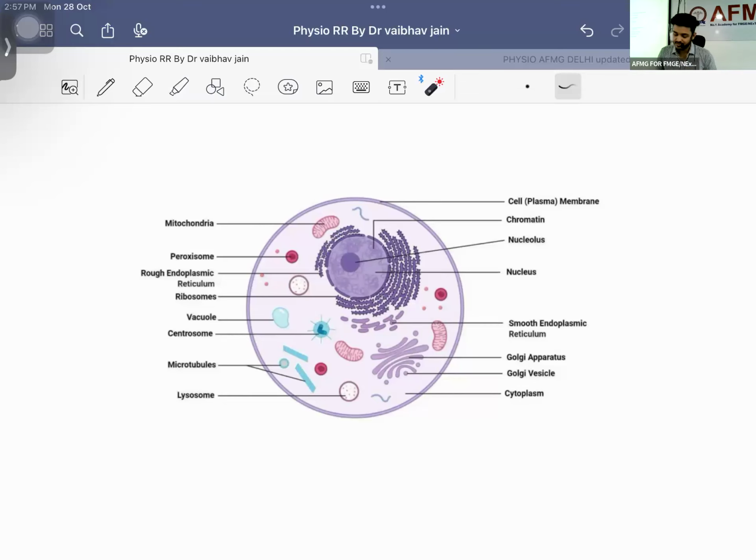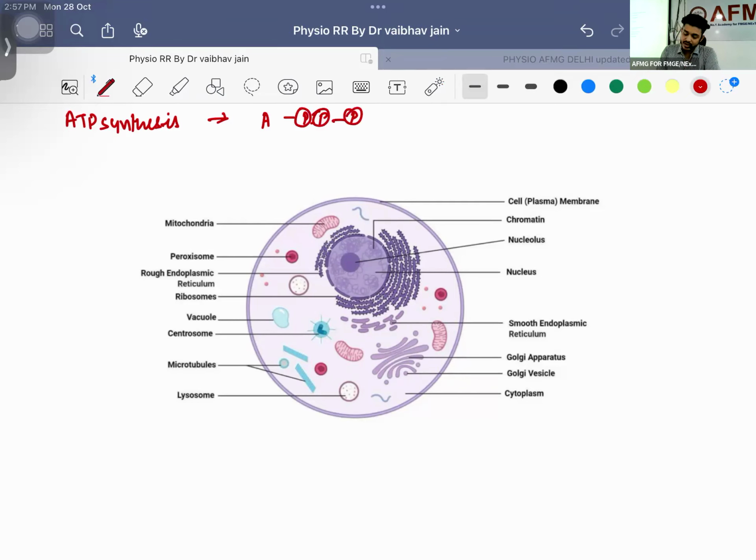Ultimate function, let me write it for you. First thing, ATP synthesis. ATP is adenosine triphosphate. Three phosphate molecules are binding together, and they will be having bonds in between. Whenever this bond is broken, there will be release of energy, right? Second one, we are having beta oxidation of fatty acids. Important function.